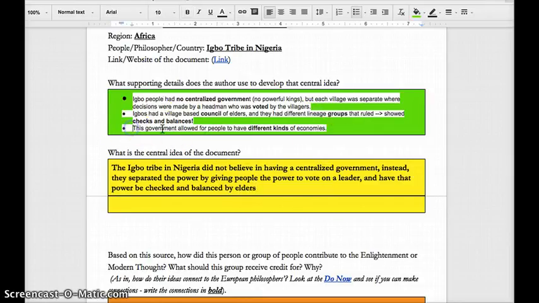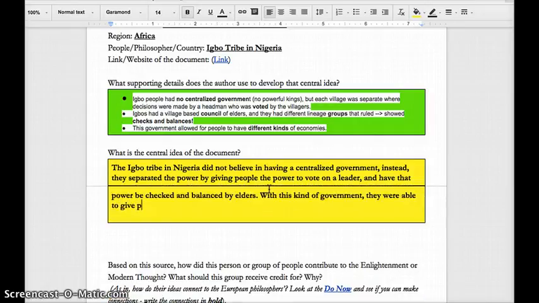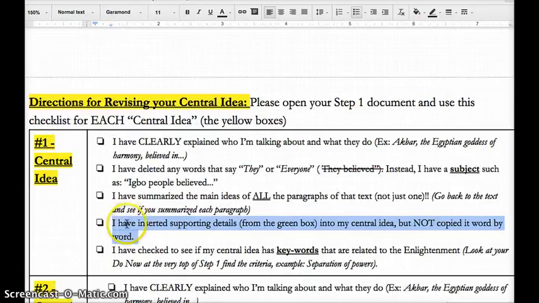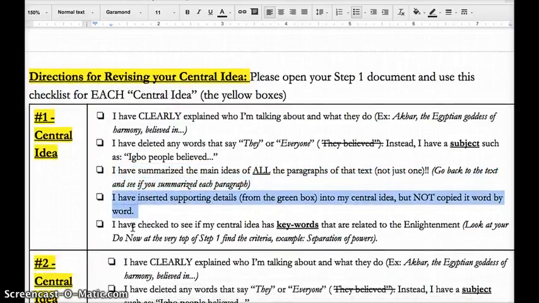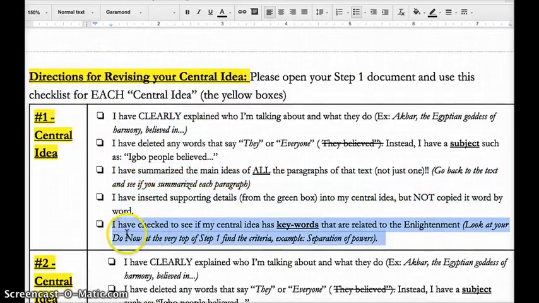Okay, now I'm going to go to the third summary. With this kind of government, they were able to give people different kinds of economies and jobs. Okay, so here I was able to put my third summary in here. Great, so now I've literally done this one, which I have summarized all the paragraphs, I have inserted the supporting details, and now let me just do a final check.